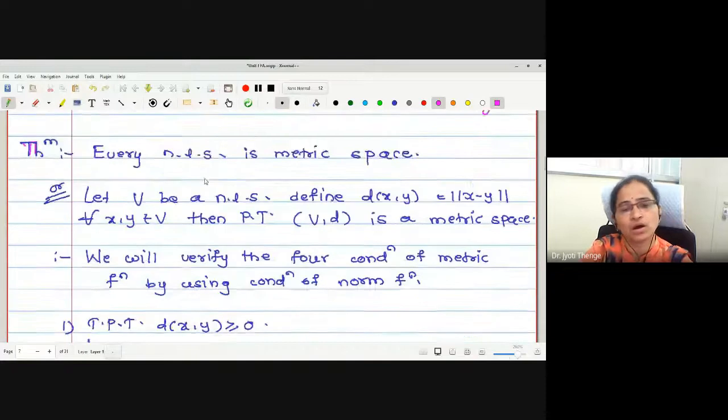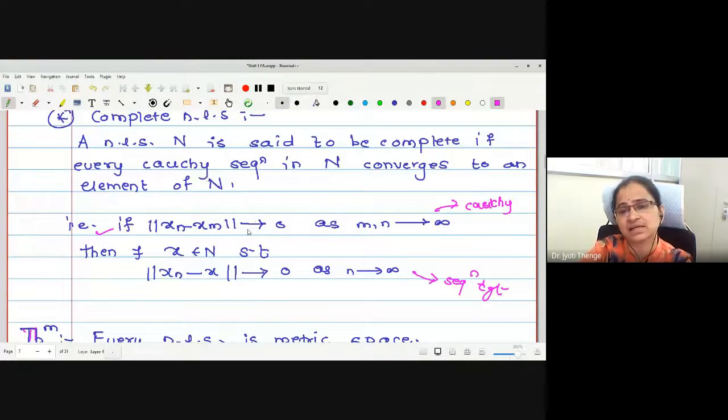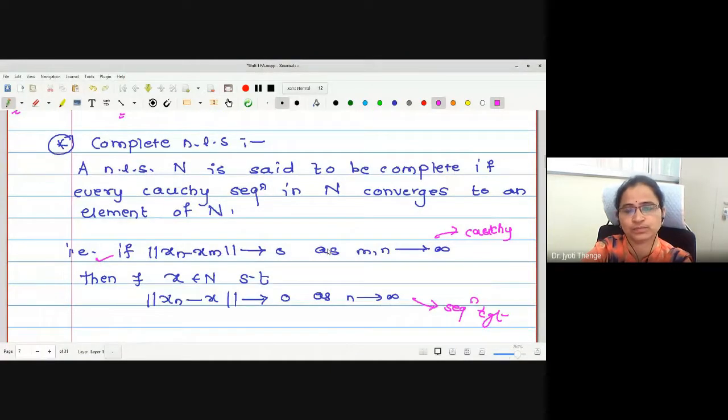One can have the same definition regarding metric spaces also. What is a complete metric space then? Yes, can anyone define what is a complete metric space? This is the complete normed linear space we have seen, no? Only that normed linear space, if I replace it by metric space, it will be a complete metric space.